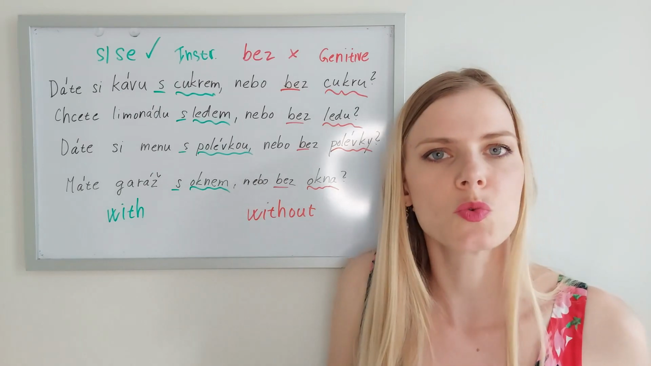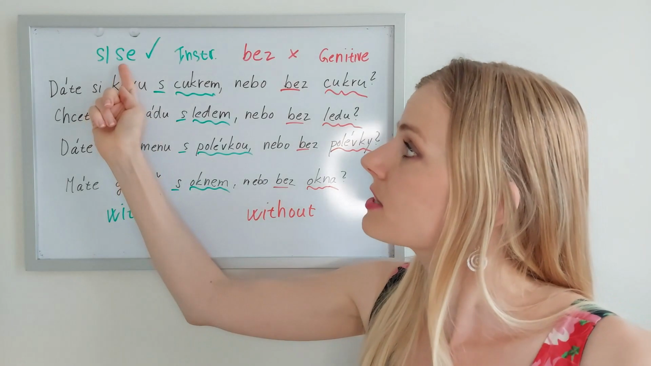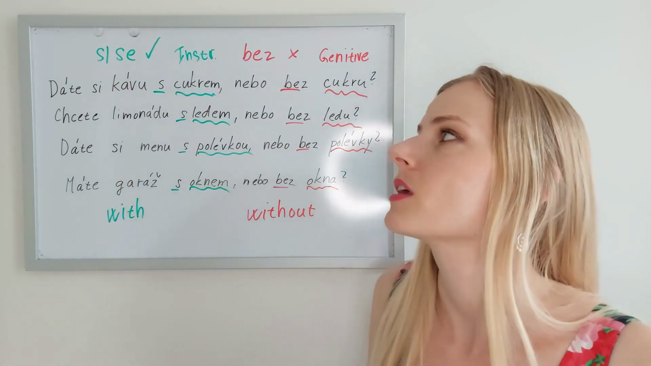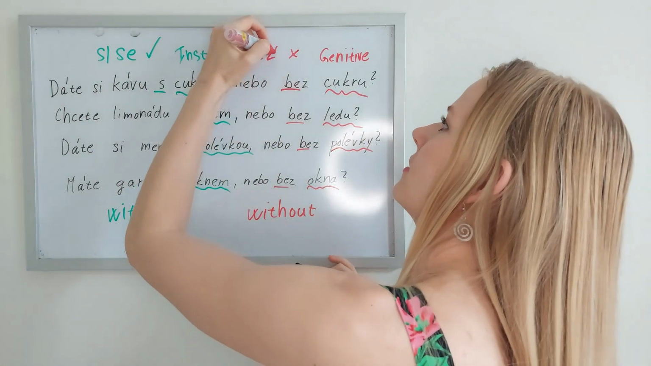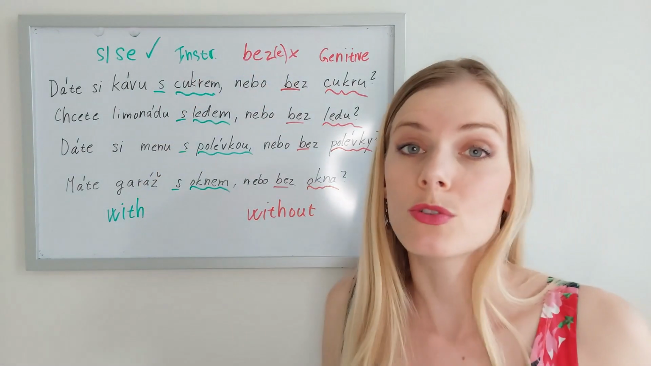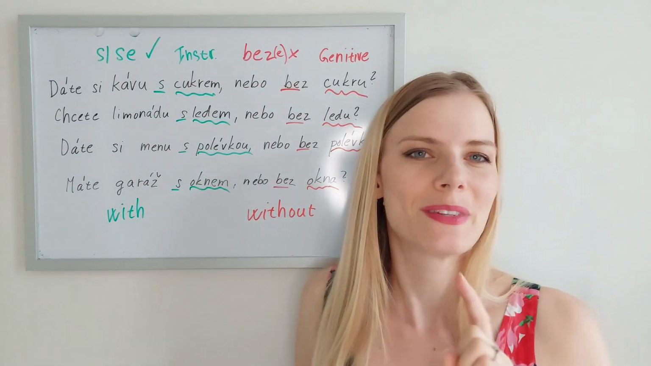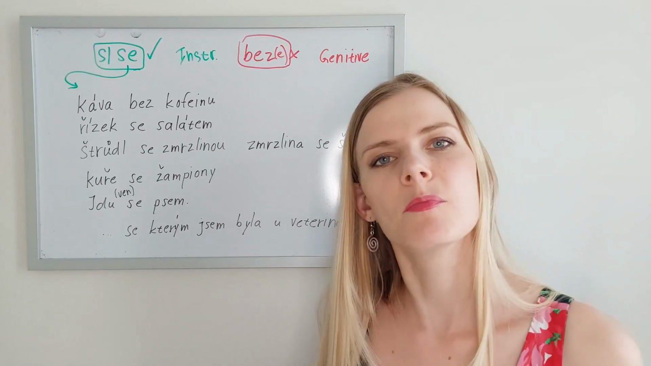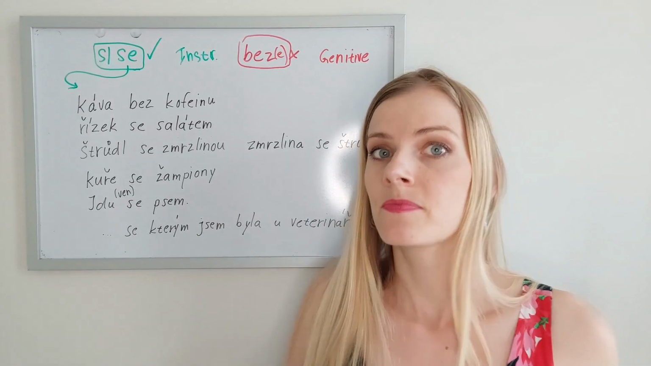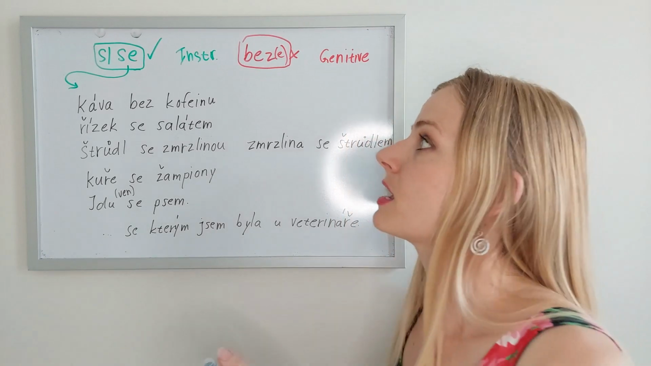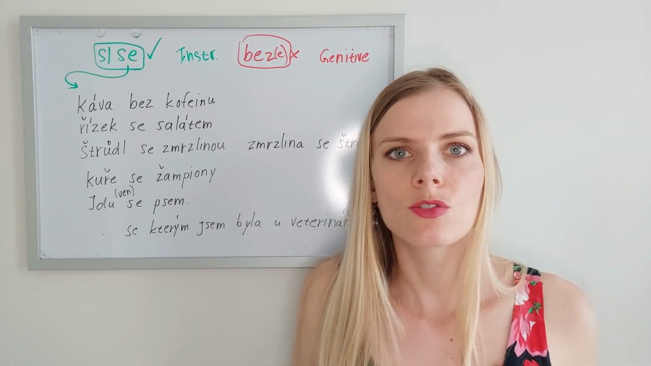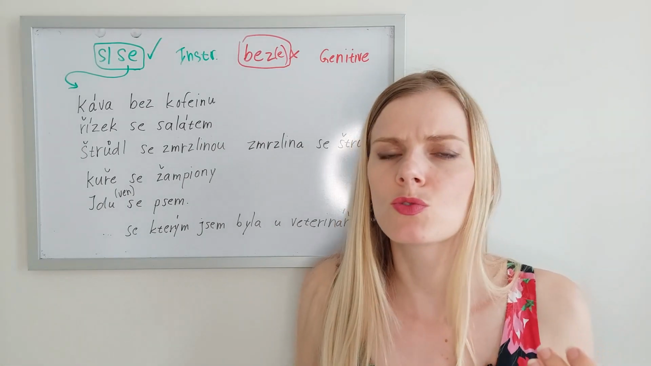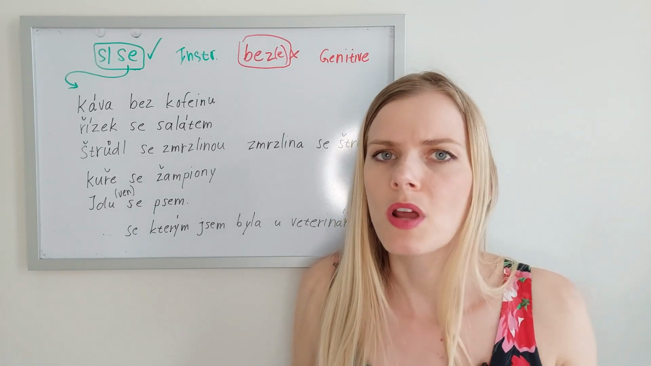Plus, we also should be aware of the second variant of s, which is se, and that is very common actually. And sometimes you can even have beze, and we will also look at those examples. Jdeme na to, let's go. Now we are going to have a look at some examples of se. When we use se, it is called the vocalization of this preposition, and it's meant to help us when we pronounce words.